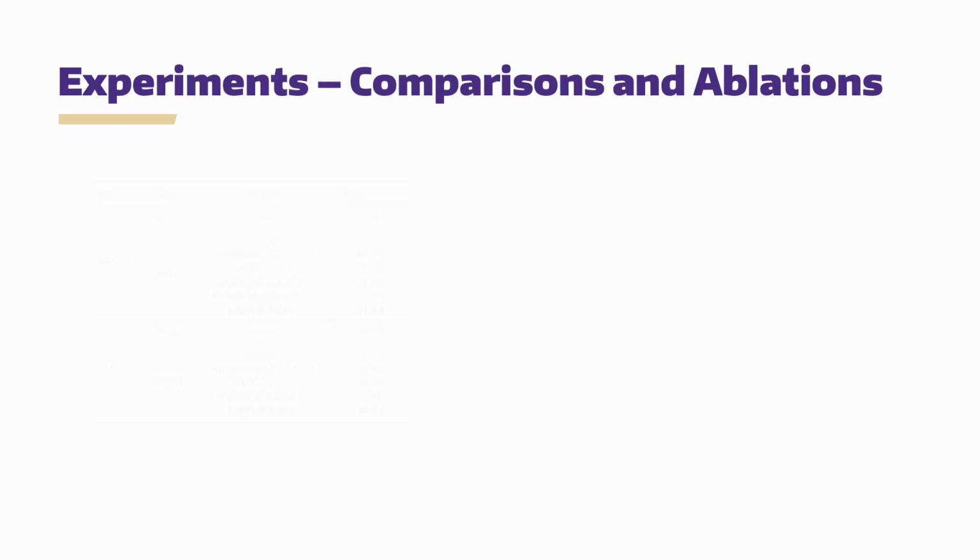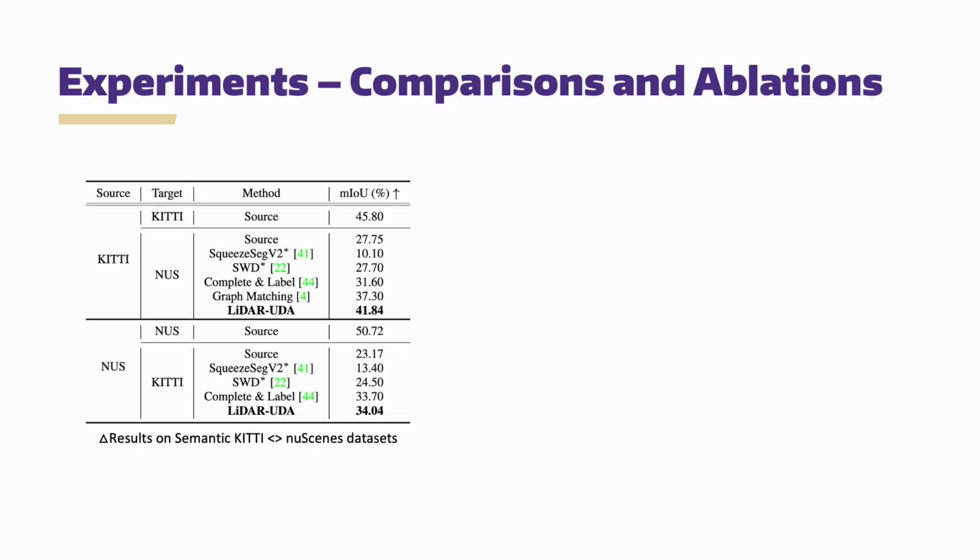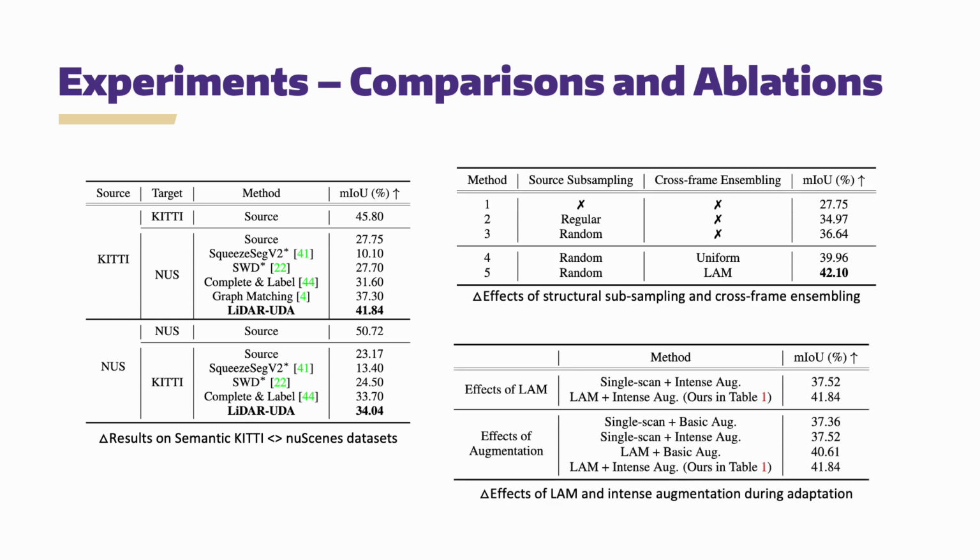Here are our experimental results. As shown in the left table, ours significantly outperforms existing baselines in the KITTI to nuScenes and nuScenes to KITTI experiments. Also, the tables on the right show the effectiveness of our structural subsampling, cross-frame ensembling, and LAM. Each module improves mIoU by a large margin.